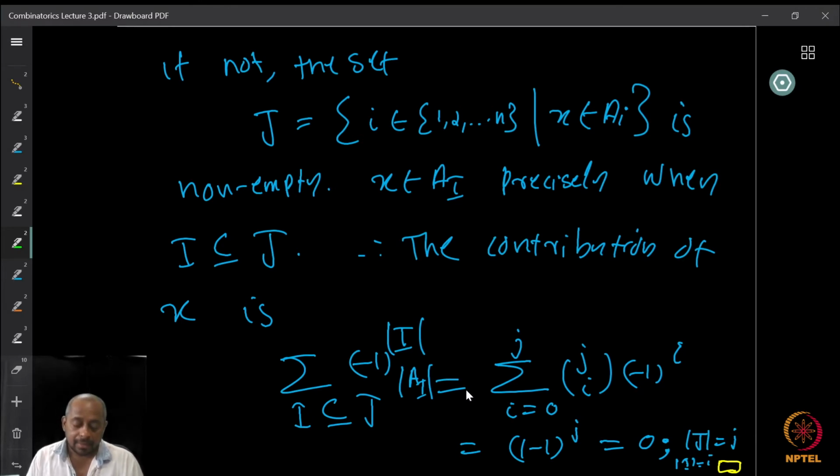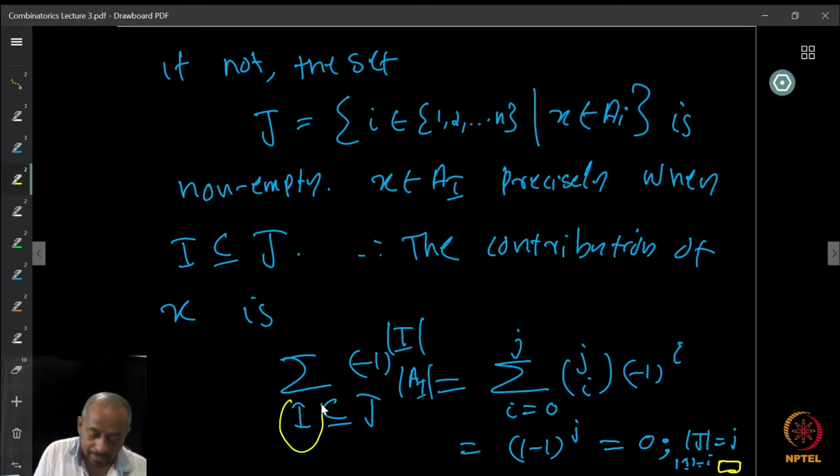Well, we are looking at all possible subsets of J, but in particular, we are looking at the subsets of J with a fixed cardinality. So instead of looking at every subset, I collect all the subsets I which have cardinality exactly, let's say, small i.